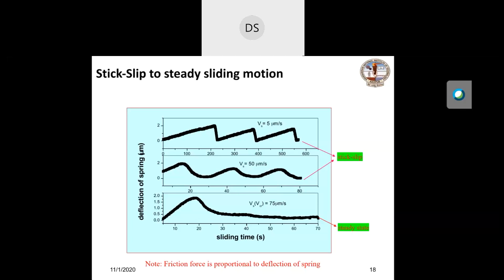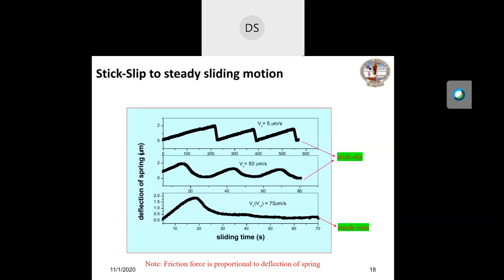And there is a critical velocity. At that critical velocity, stick-slip disappears, and after that the friction force becomes constant, and that we call the dynamic friction. The first peak of the bottom plot is called static friction, and in the bottom plot there is no stick because it has disappeared. So that constant force is known as the dynamic friction.